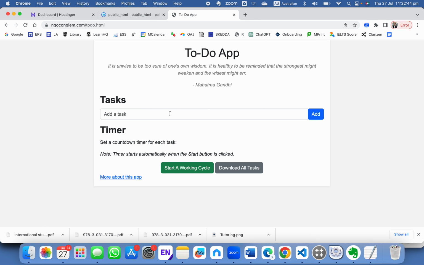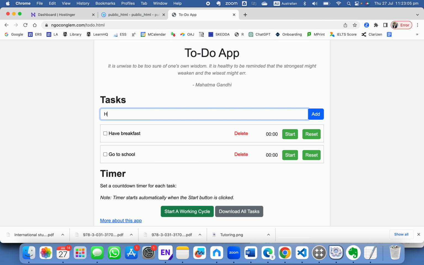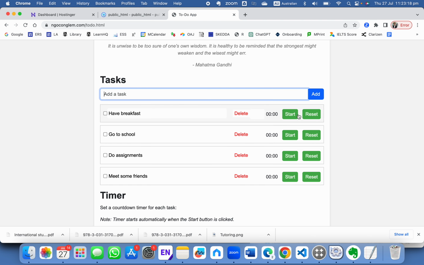What you can do for this to-do app is enter tasks. For example, you can say have breakfast, and then go to school or go to class, whatever, and then have lunch or do assignment, and then meet friends. Whatever you do, I just want to introduce a feature.